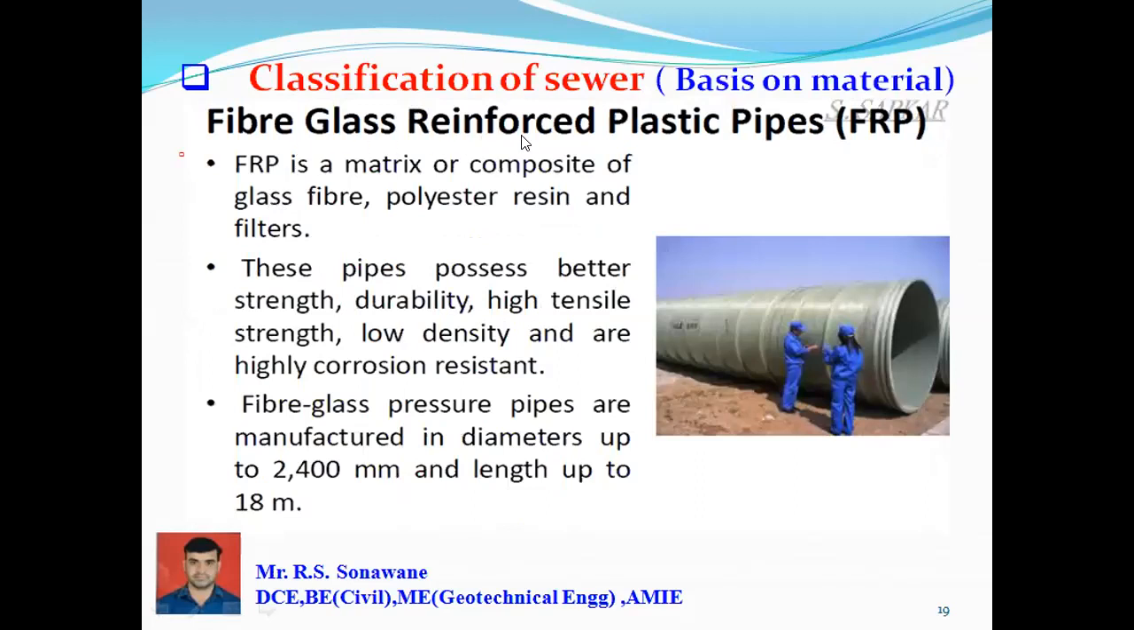Next is fiberglass reinforced plastic pipe, that is FRP pipe. You can see this is FRP pipe, most of which can be seen in industrial areas. FRP is a matrix or a composite of glass fiber, polyester resin, and fillers.